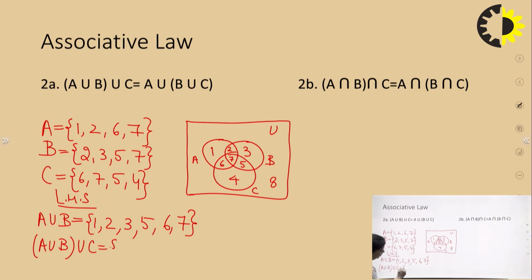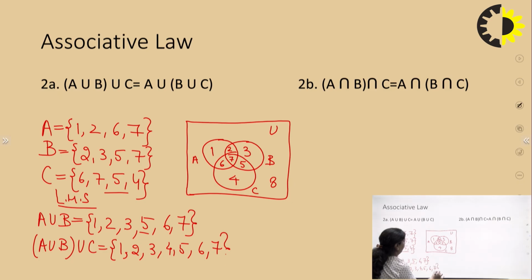Now what will this give me? Let us take the union of this and this. So it will give me 1, then 2, then 3, then 4, then 5, 6 and 7. So I get this as the result of the left hand side. Now let us solve it for the right hand side also.